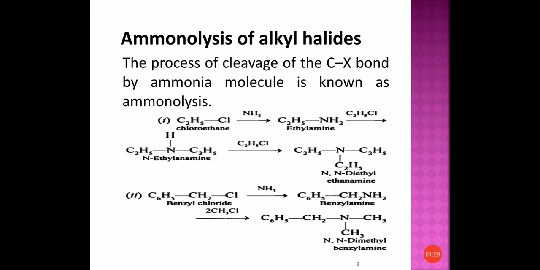It is known as ammonolysis of alkyl halides. We all know alkyl halides are RX. It means alkyl group and halide group both are there. The cleavage of carbon halogen bond by ammonia is known as ammonolysis. The process of cleavage of the C-X bond, that is carbon halogen bond, by ammonia molecule is known as ammonolysis. The word lysis means breakage or cleavage. Ammonolysis means breakage by ammonia.